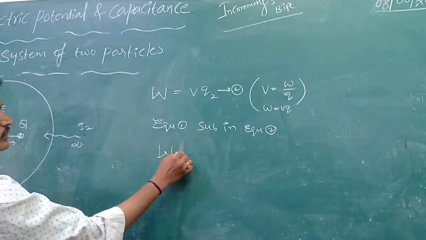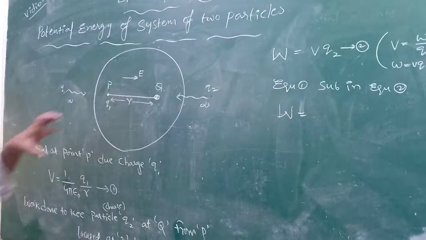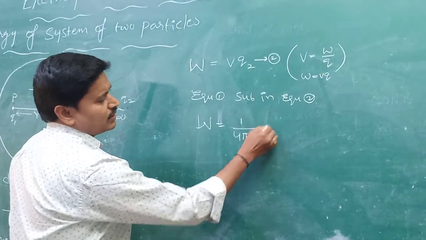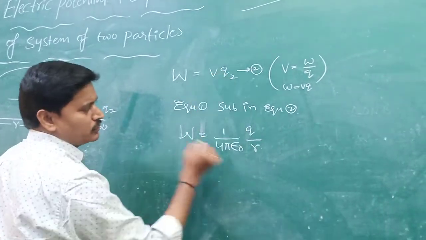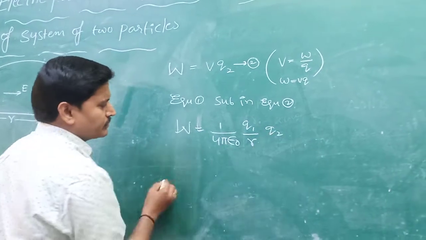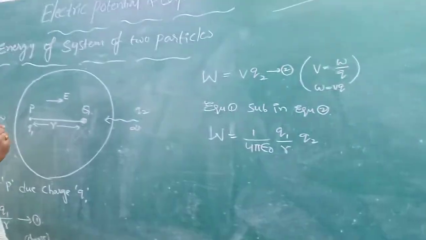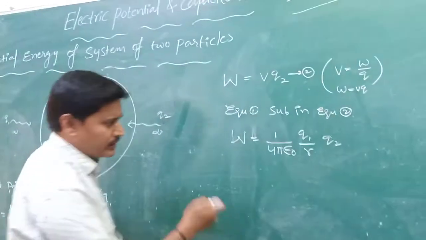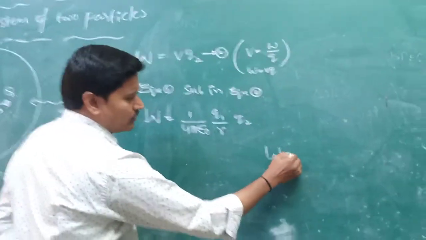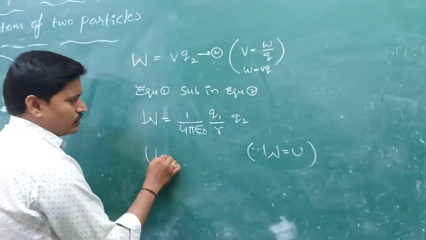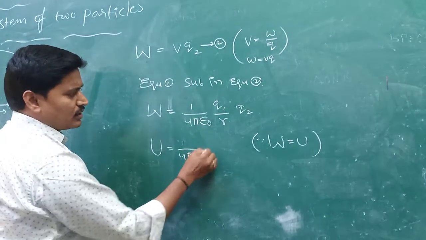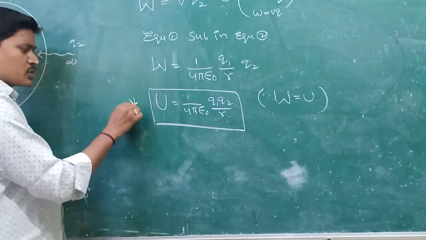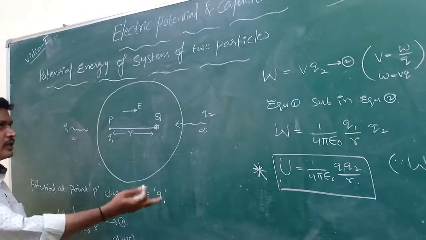Therefore, W is equal to, with the value of V substituted, 1 by 4 pi epsilon naught into Q1 by R into Q2. The work done to keep these two particles at their respective positions in the field is called potential energy. Therefore W is equal to U, so U is equal to 1 by 4 pi epsilon naught into Q1 Q2 by R. This is the electrostatic potential energy of the system of two particles.